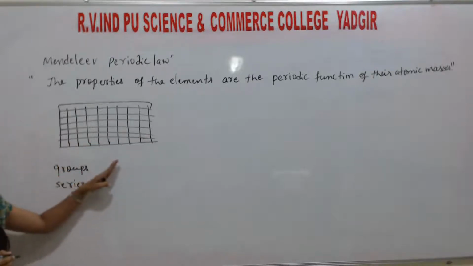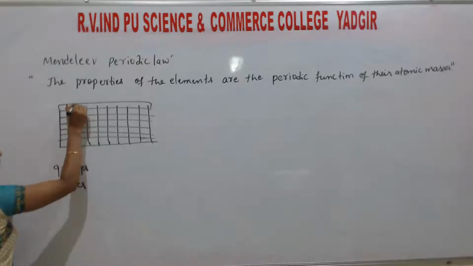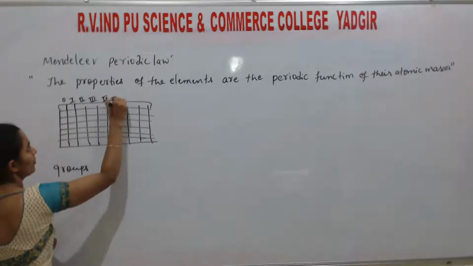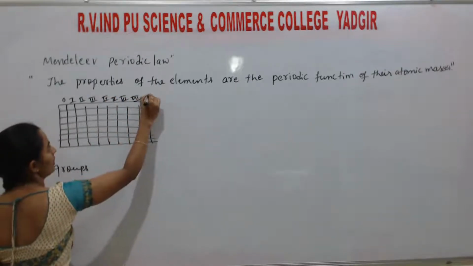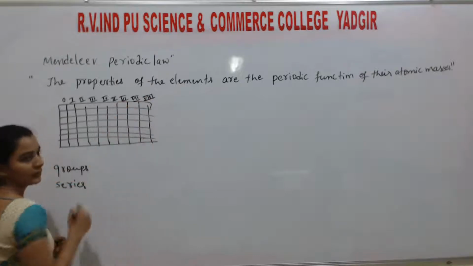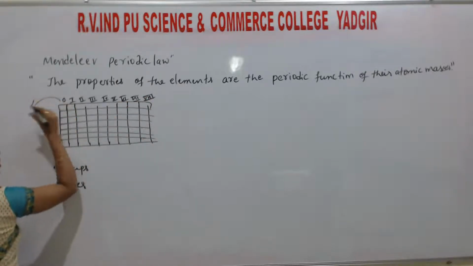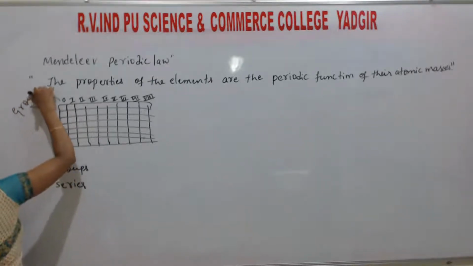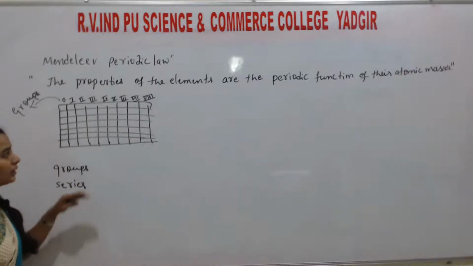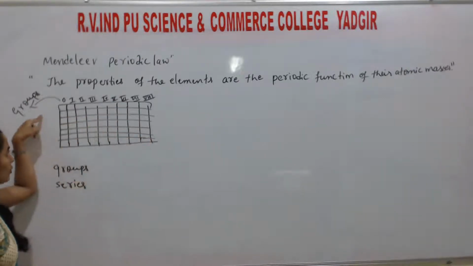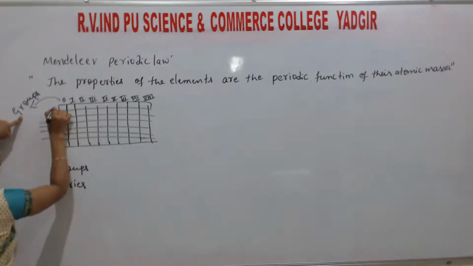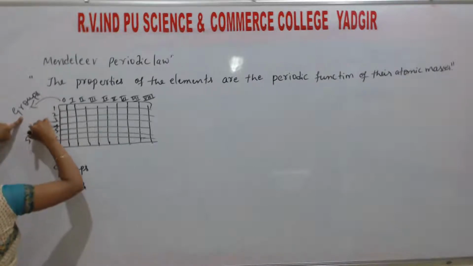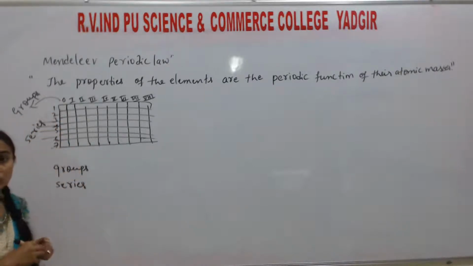So students, the columns are named with Roman numerals, like 0, 1, 2, 3, 4, 5, 6, 7, 8. We call these vertical columns groups, and these horizontal rows, how many? 1, 2, 3, 4, 5, 6, 7, are called series.